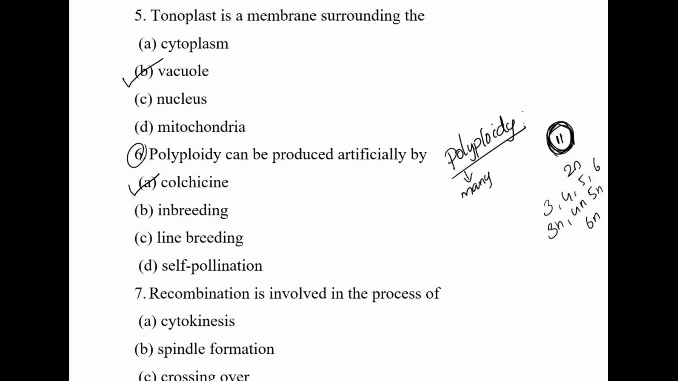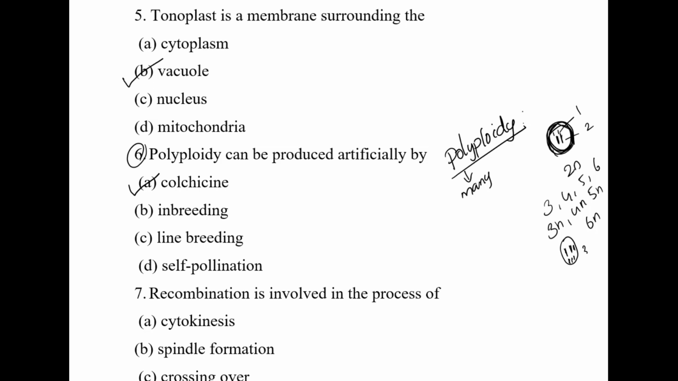Then how is 3n represented? 3n means, suppose this is a cell, 1, 2, 3. That is, three sets are identified in this area. The number of sets of chromosomes is 3. You can see 1, 2, 3 sets of chromosomes here. This is also 2, this is 1 set and this is 2 set, that is 2n. Here 3 sets means 1, 2, 3, 1, 2, 3.